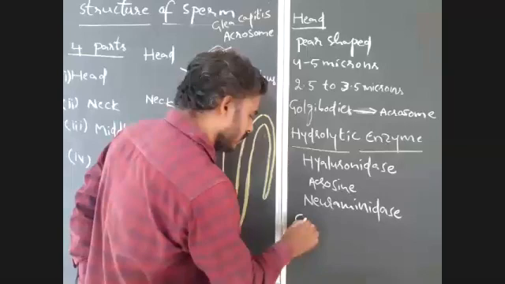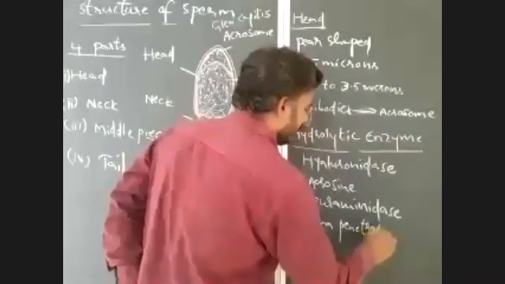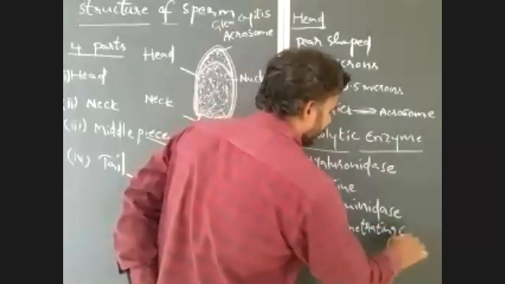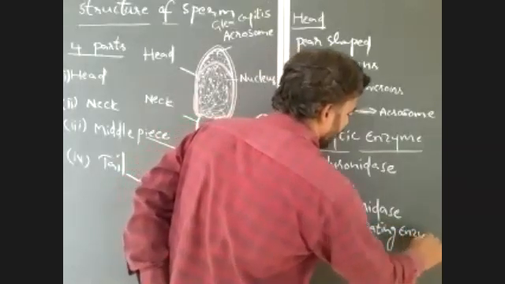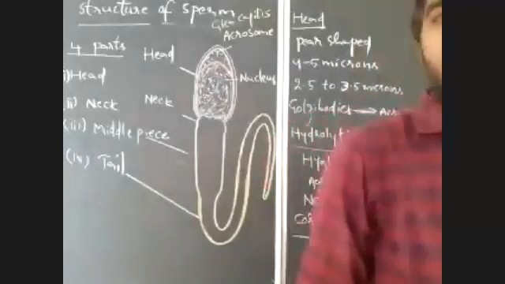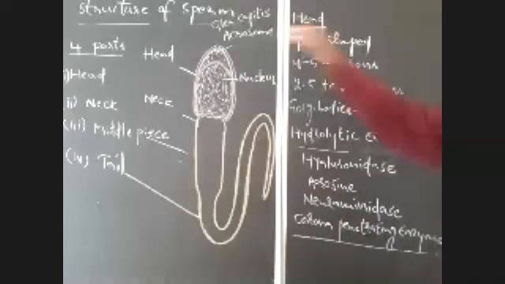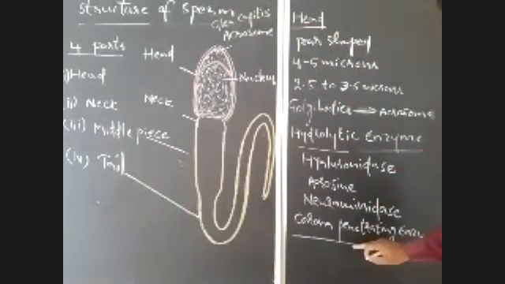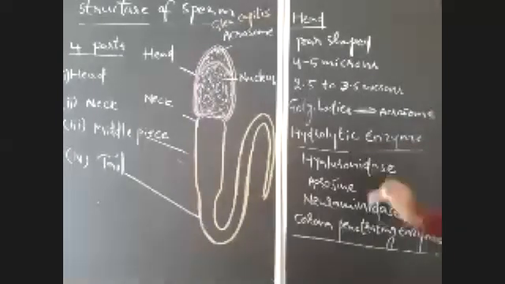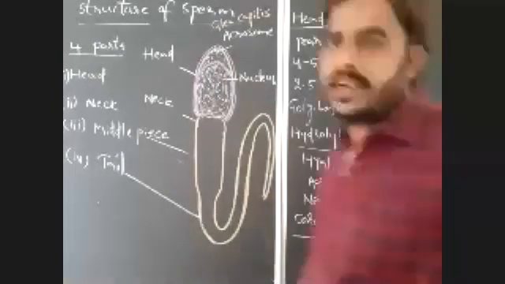Corona penetrating enzyme is actually a proteolytic enzyme. Remaining all are hydrolytic enzymes. So acrosome contains hydrolytic and proteolytic enzymes. Which are the important enzymes that are present here? Hyaluronidase, acrosin, neuraminidase, and corona penetrating enzyme.